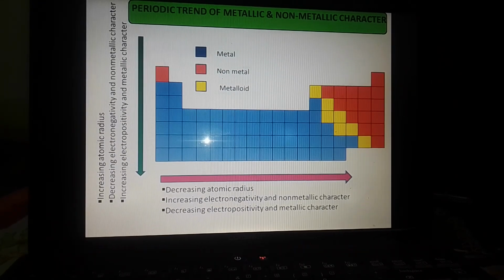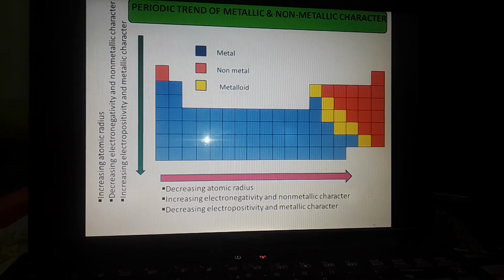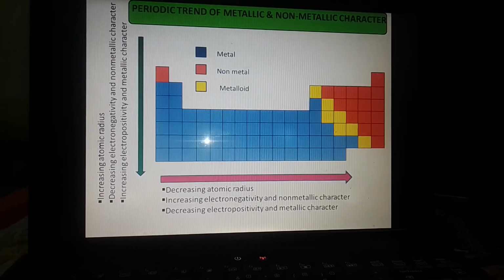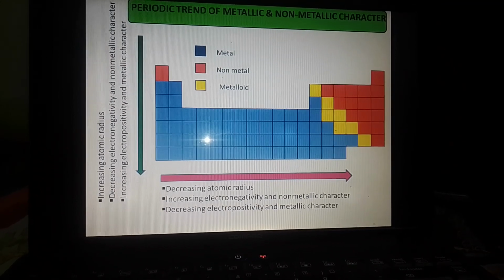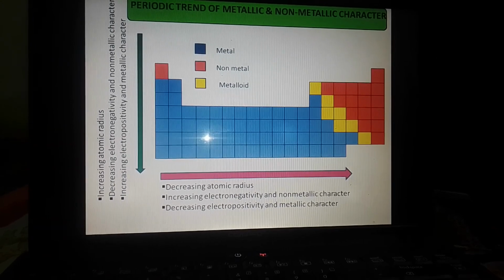Electronegativity and non-metallic character decrease, and electropositivity and metallic character increase down the group.